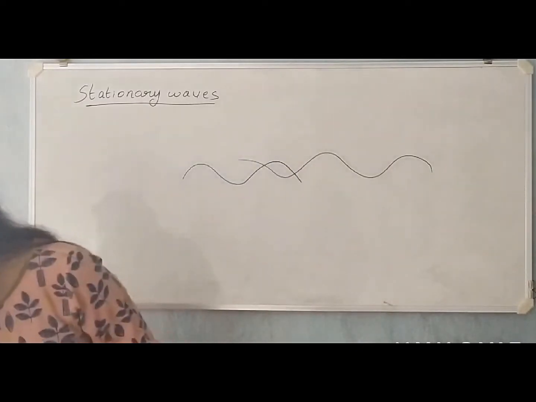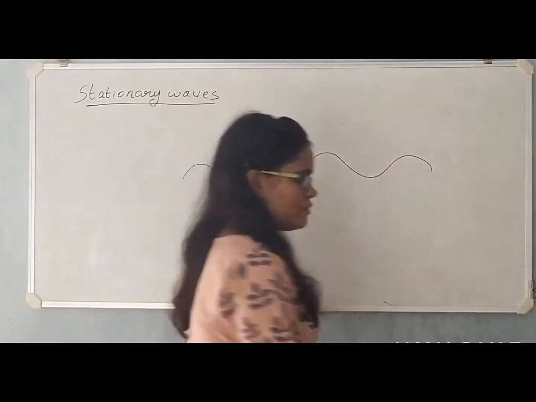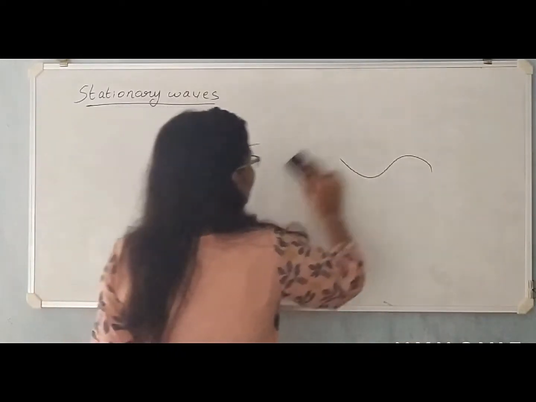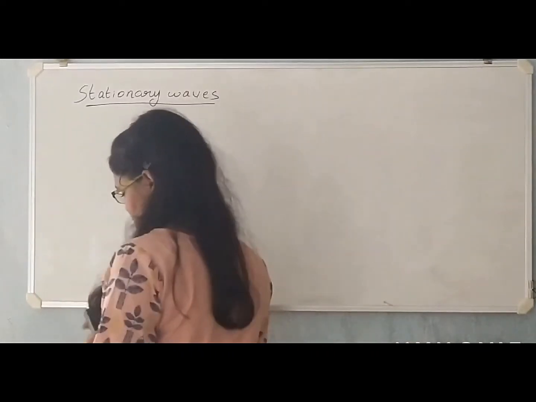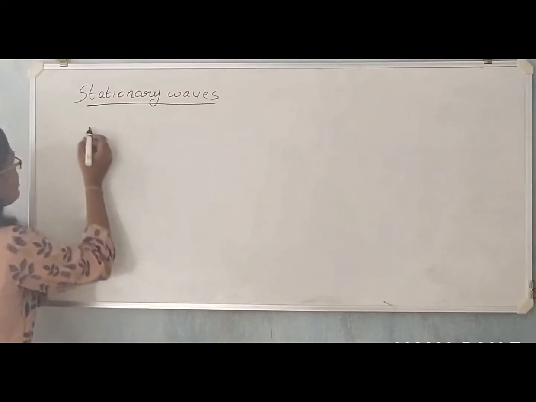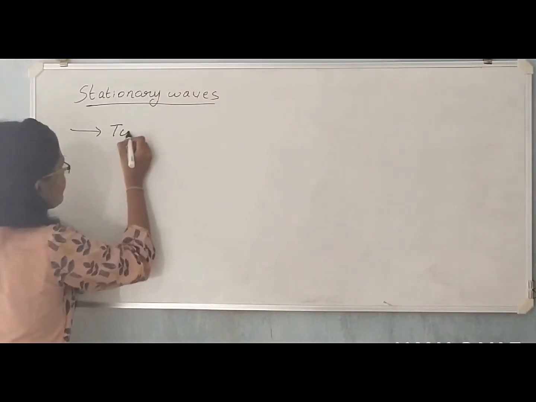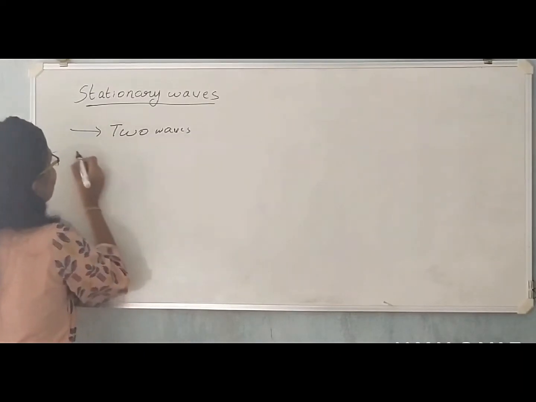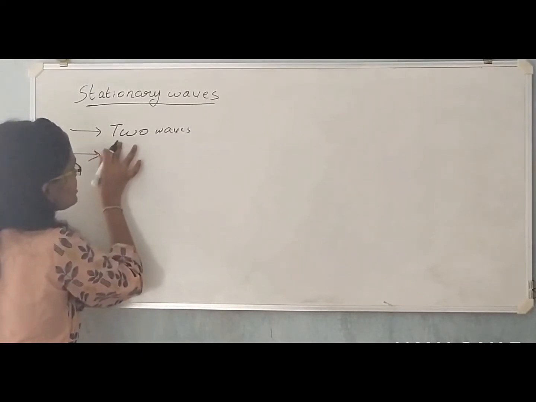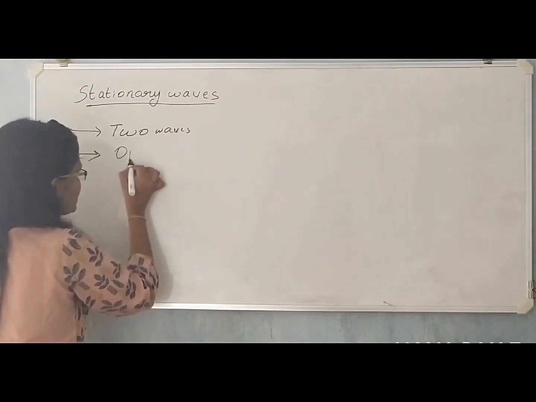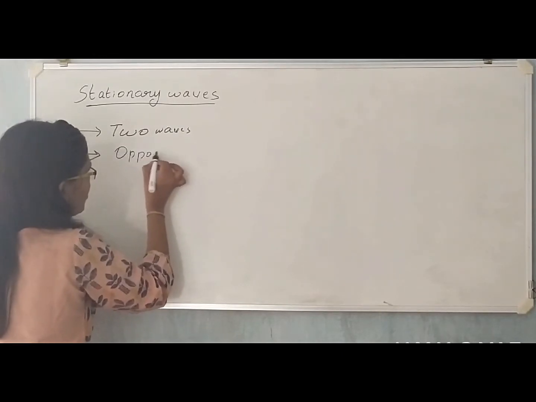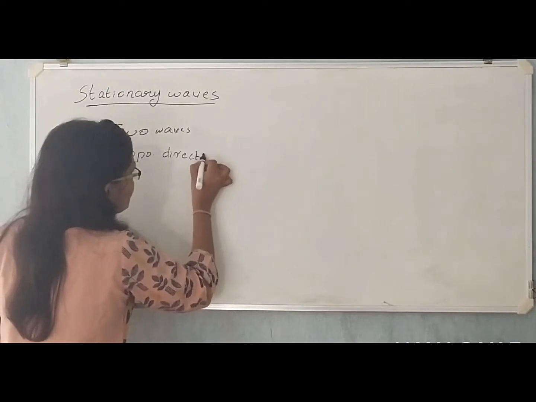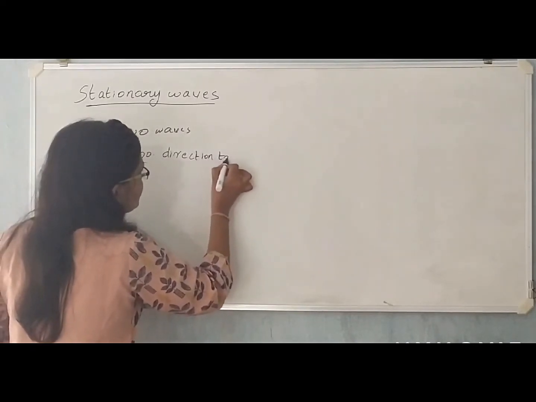Let me first write the conditions for the formation of a stationary wave. There must be two waves, and these waves must be traveling in opposite directions.